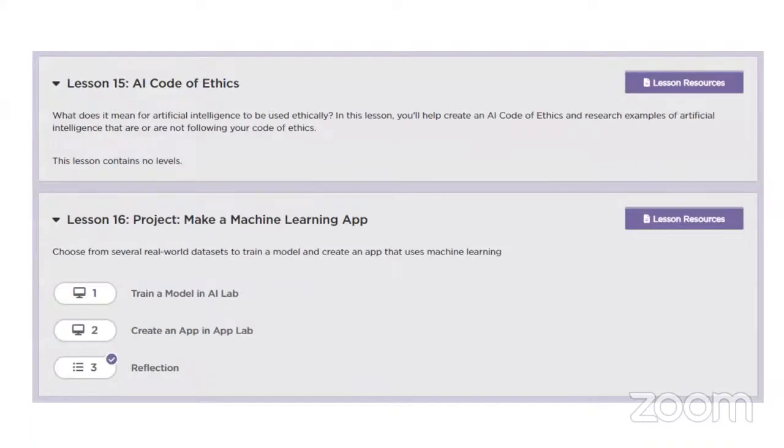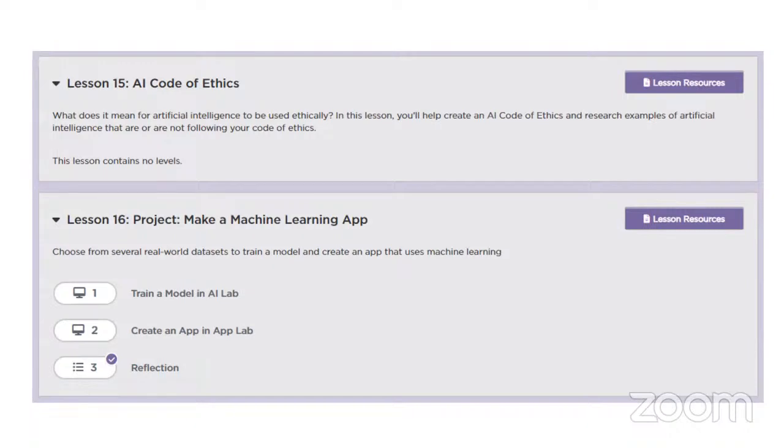Then lastly, this is where we're going to finish for this particular section. We're going to look at AI ethics. I know the adults have already started discussing this. What's the impact of AI? What do we need to do? Can AI come to your house and shoot you or something like that? What are the things that you need to put in place? What are the ethics of AI? This is what we're going to talk about.